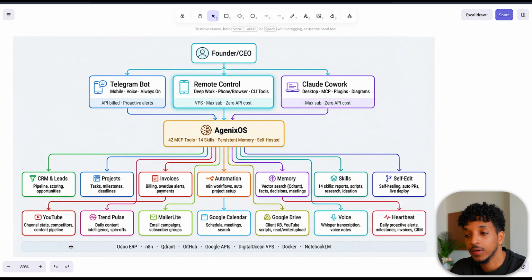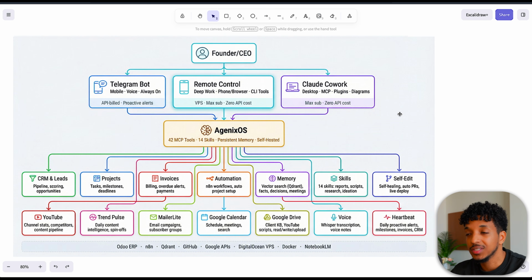So this is something new that I've added. I'm able to get my stats and update my content pipeline all automatically from the system. We get the trend pulse, which is daily content intelligence. We're able to take what's actually trending at the moment and repurpose it for ourselves. We have the email campaigns that we're able to control. We have the Google Calendar, scheduling the meetings, Google Drive, and then of course you have the voice and heartbeat